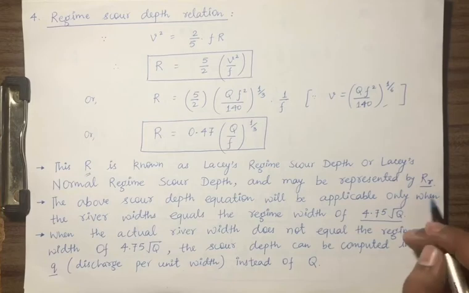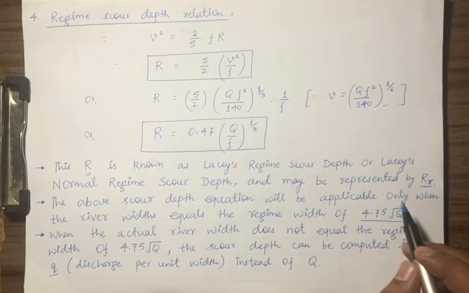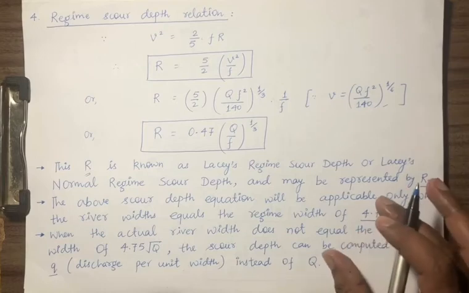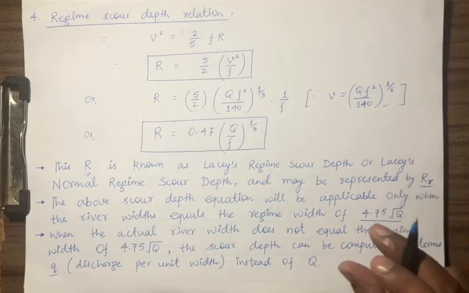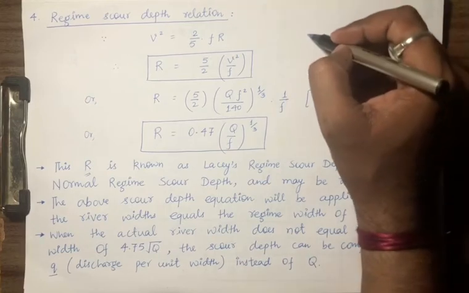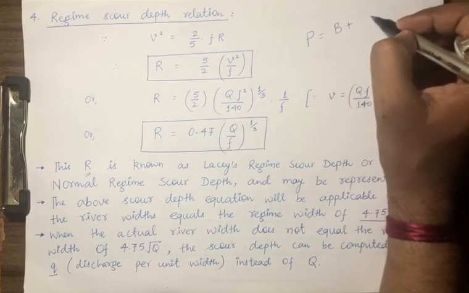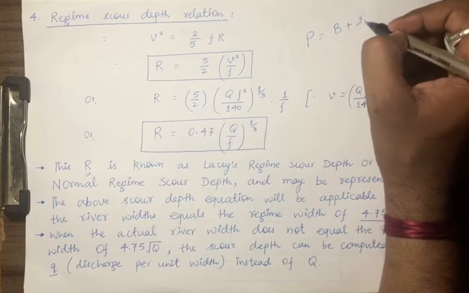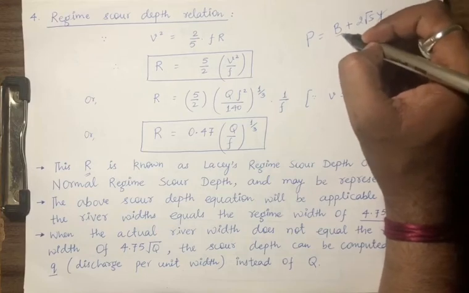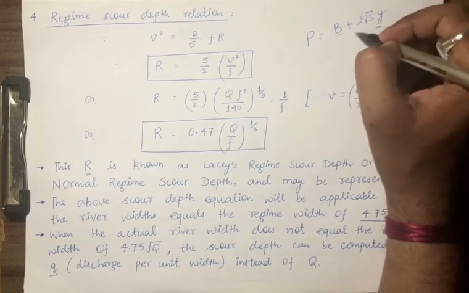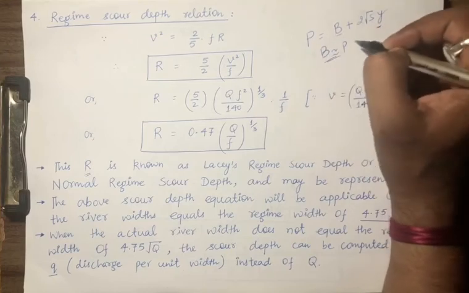So what is it telling? It is telling that this perimeter should be equal to width. When is it going to happen? When the channel is very wide, that means the width is very high with respect to the depth. So actually what is the perimeter? Perimeter for a trapezoidal section is B plus 2 root 5 into y. If this B is very high with respect to y, we can neglect it. So B will be equal to perimeter.